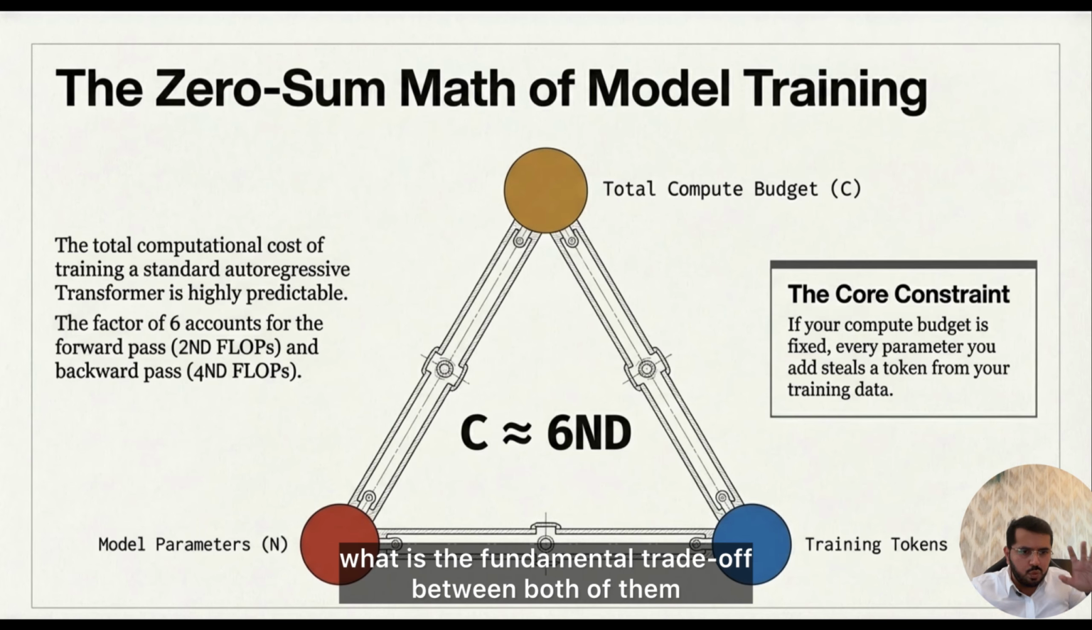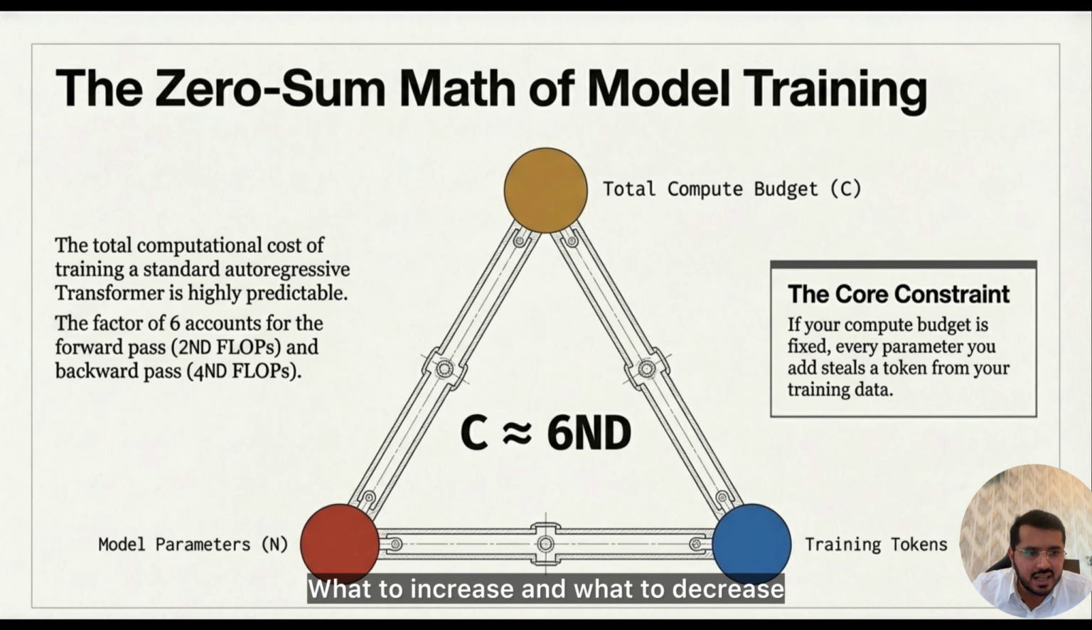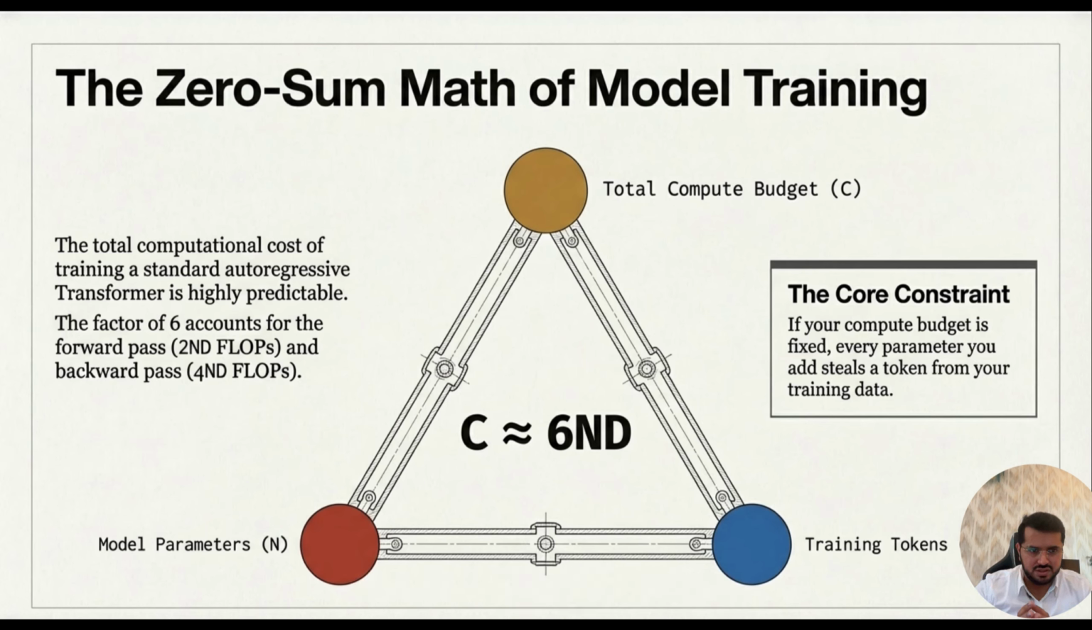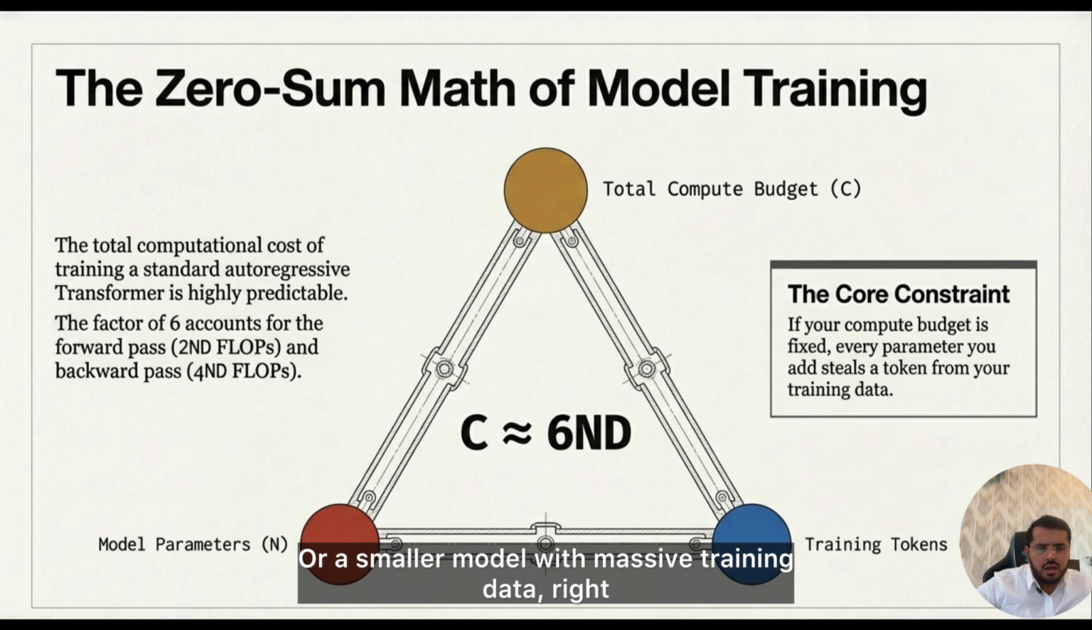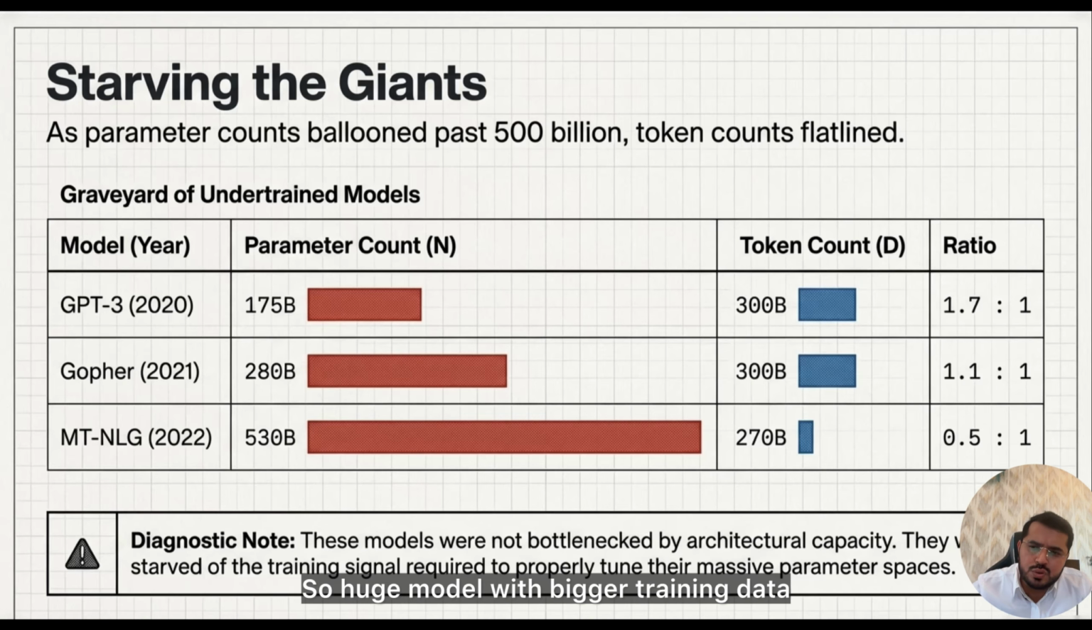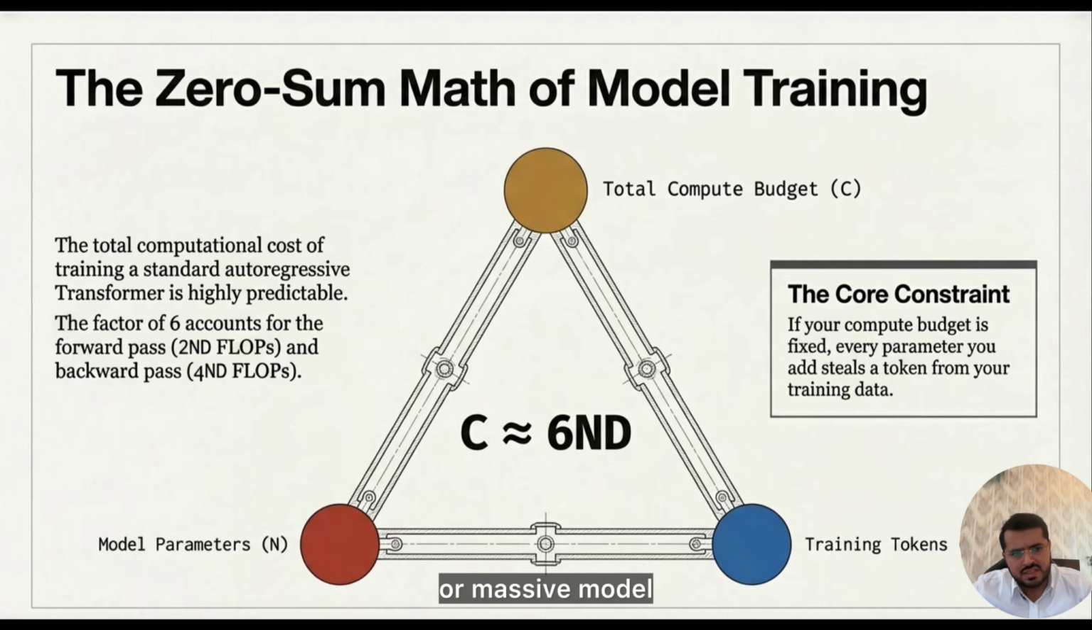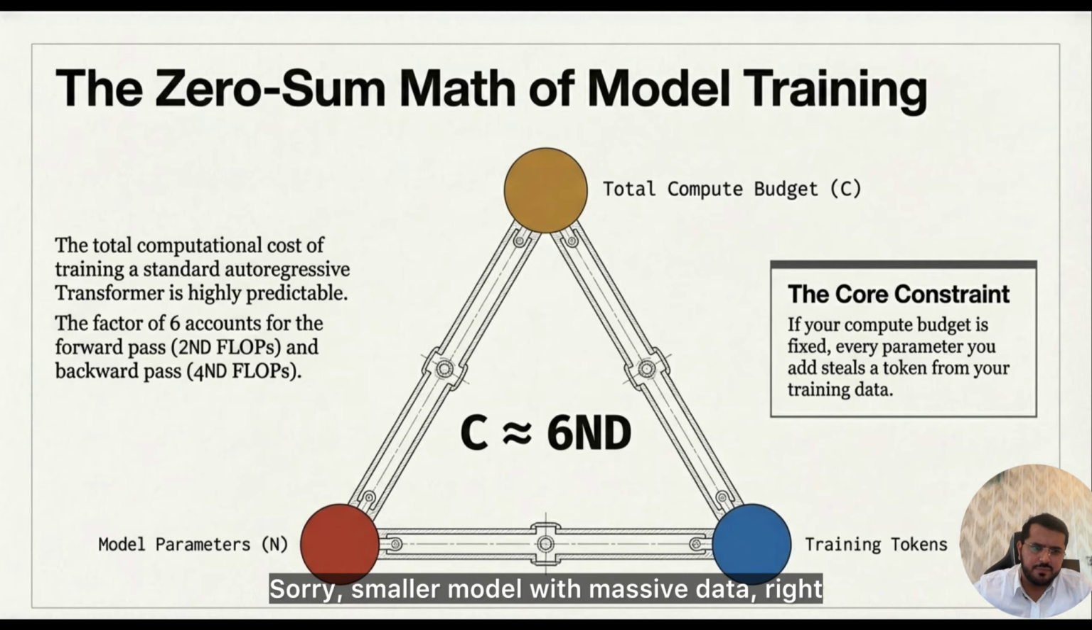So we have to figure out what is the fundamental trade-off between both of them, what to increase and what to decrease, and with what ballpark number. So the big question that we have to answer is, if we fix the compute budget, how should we allocate? A huge model plus little training data, or a smaller model with massive training data? So, a huge model with bigger training data, or a smaller model with massive data. This is the central question that this Chinchilla paper is going to answer.